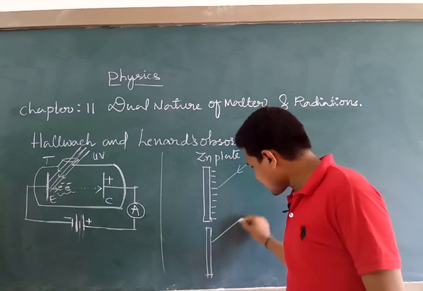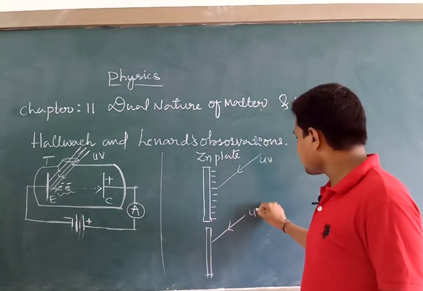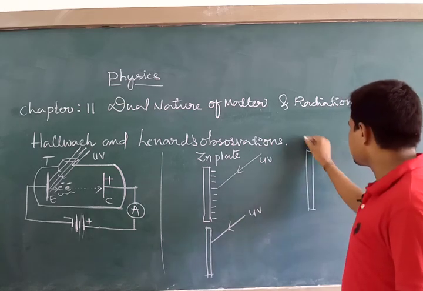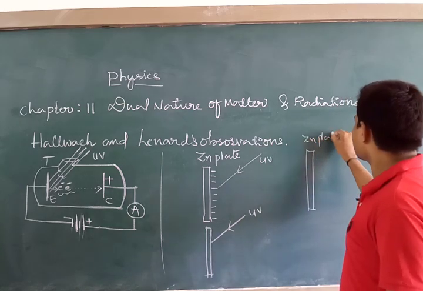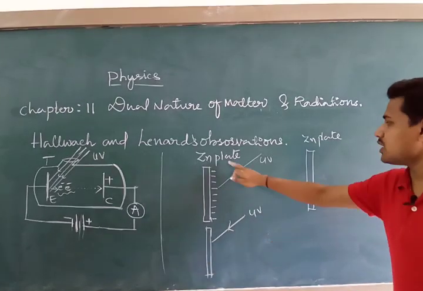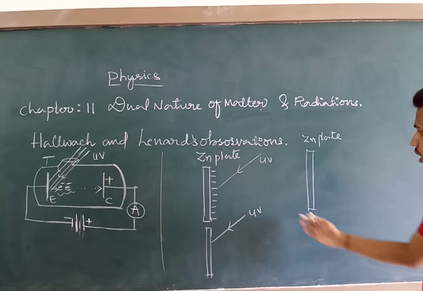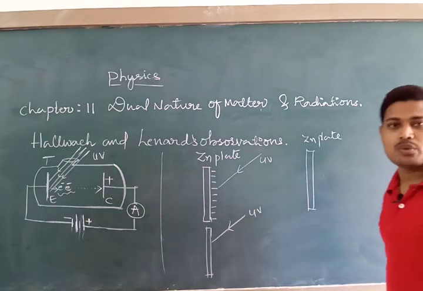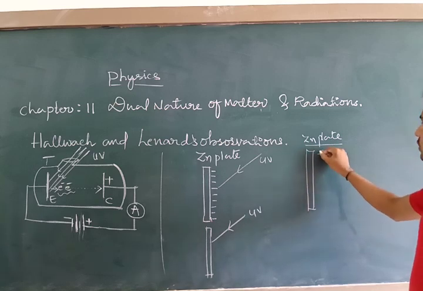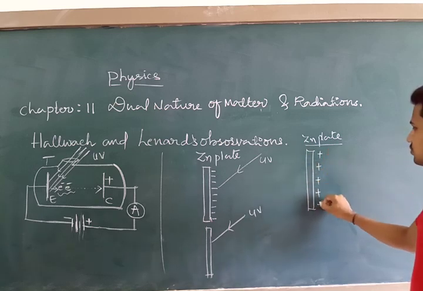And further, when the uncharged zinc plate was illuminated again with UV radiation, he wonderfully observed that the zinc plate acquires a positive charge.